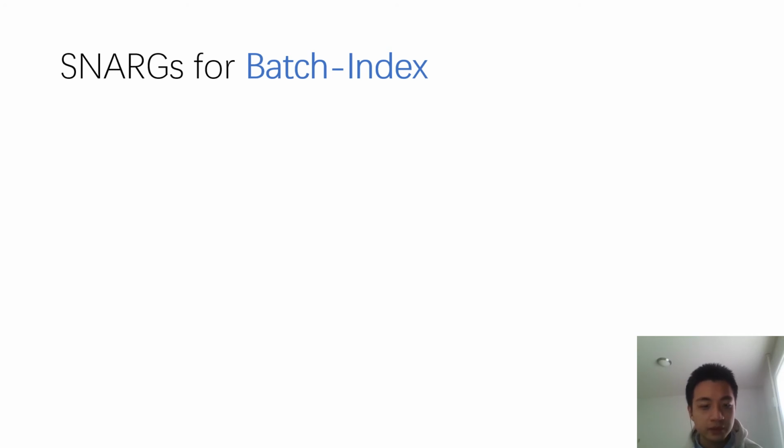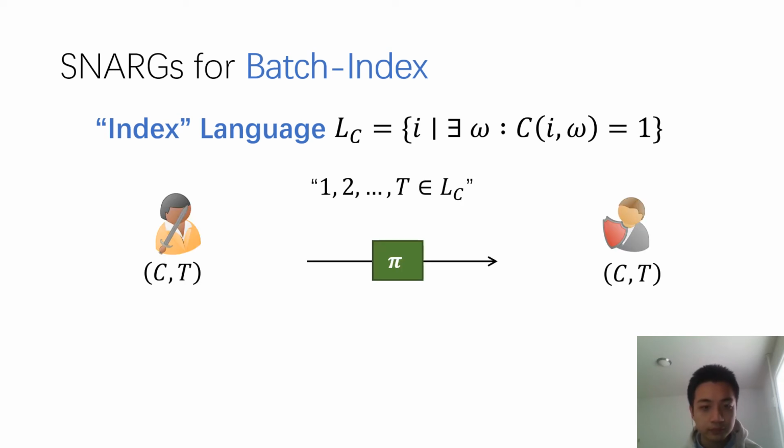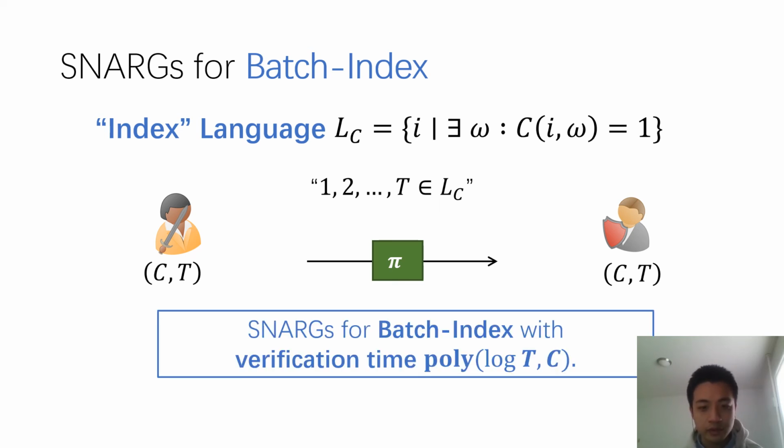In this work, we formalize this idea as SNARGs for batch index language. We first define some index language, where it's just some normal NP language, but the instances are treated as indices. For such SNARGs for batch index language, the prover tries to convince the verifier that all the integers from 1, 2, etc. to t are all in this language L. And in this work, we build SNARGs for batch index language with verification time that is only polylog in t.